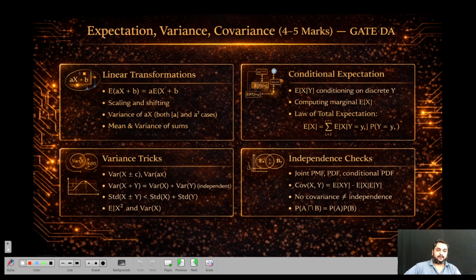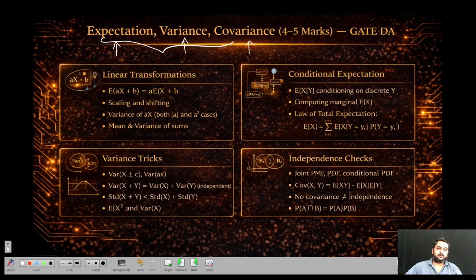Next, one heavy topic is expectation, variance and covariance. You have to understand the expectation for the density function as well as the probability mass function. How you derive it is important. Don't just mug up the formulas here. How you calculate them, you should understand that. How you got that formula, you have to understand that, so that in the question it will be easy. Expectation, variance and then covariance. So similarly on joint expectation also.